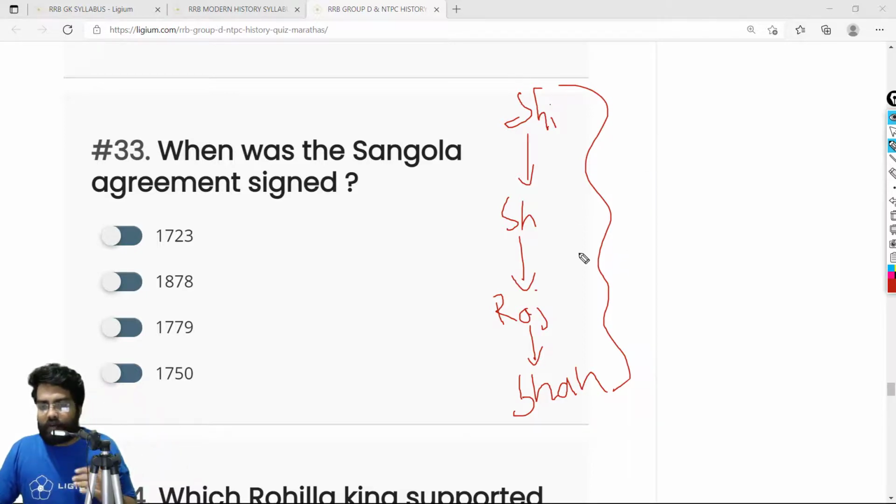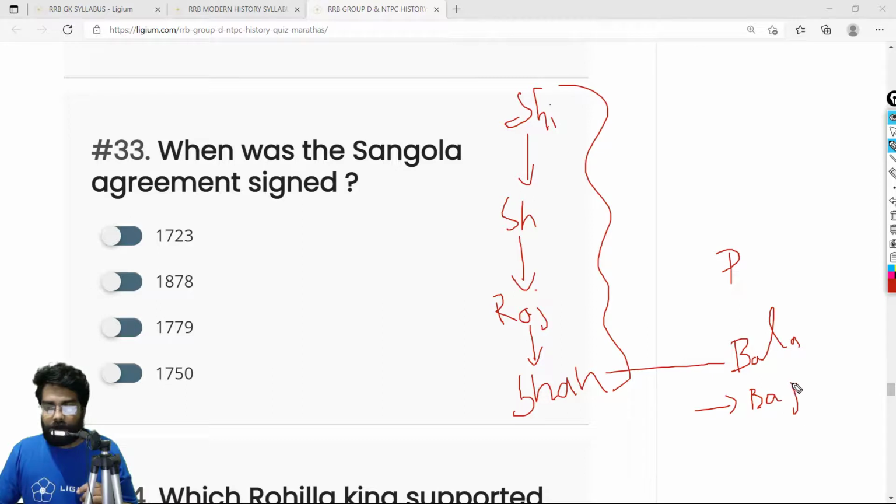After Shahu became the ruler, he was supported by a faction called the Peshwas. The first Peshwa was Balaji Vishwanath, then the second Peshwa was Bajirao, and the third Peshwa was Balaji Bajirao. After Shahu, a guy came called Rajaram.